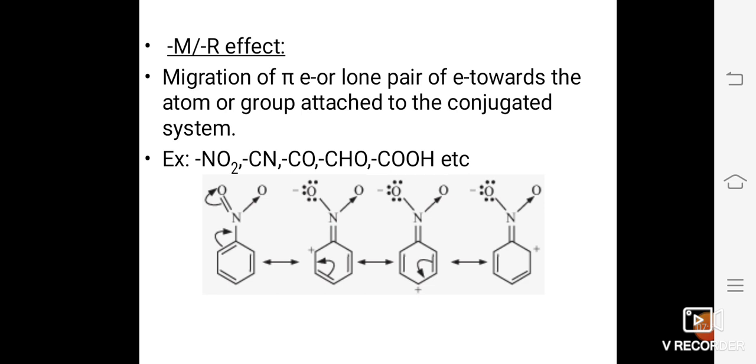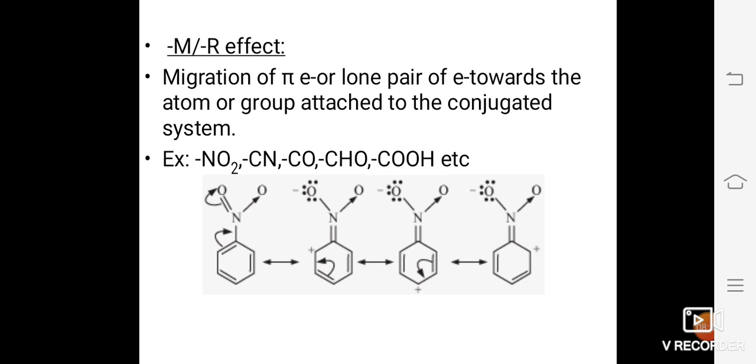And here we find the ortho and para positions are deficient of electrons, and therefore an electrophile, that is E+, cannot attack these ortho and para positions, and hence this type of compounds are susceptible to only nucleophilic substitution reaction, and hence the meta positions are the best part of the benzene ring for such type of molecules to form the compounds.